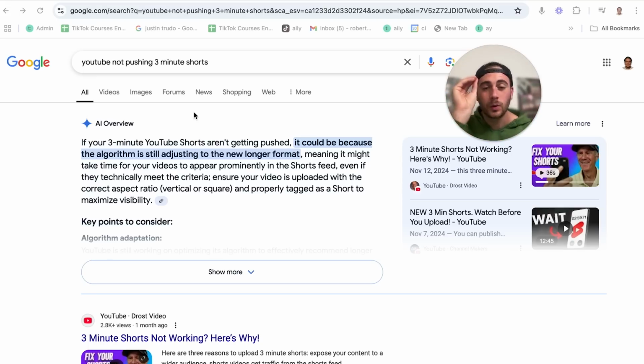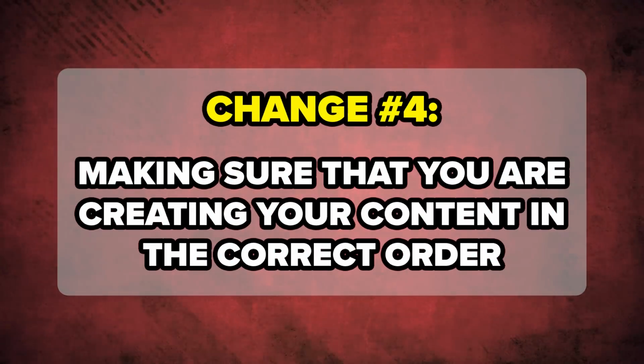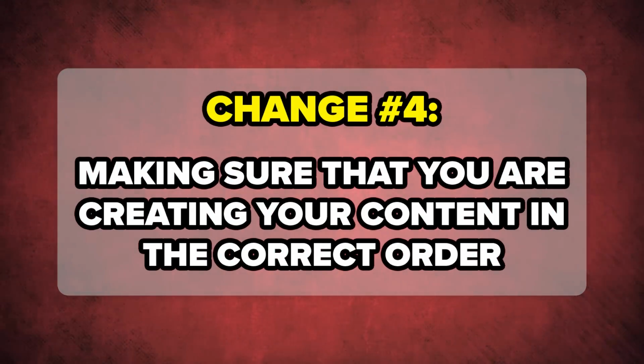Make sure you're checking with the trends feature on YouTube because it's going to help you increase your reach. Now this brings me to algorithm change number 4, before we get into the last and most important algorithm change, and that is that you need to make sure that you are not creating your content in the wrong order. I'm going to walk you through in just a second exactly the order that you should be creating your content,